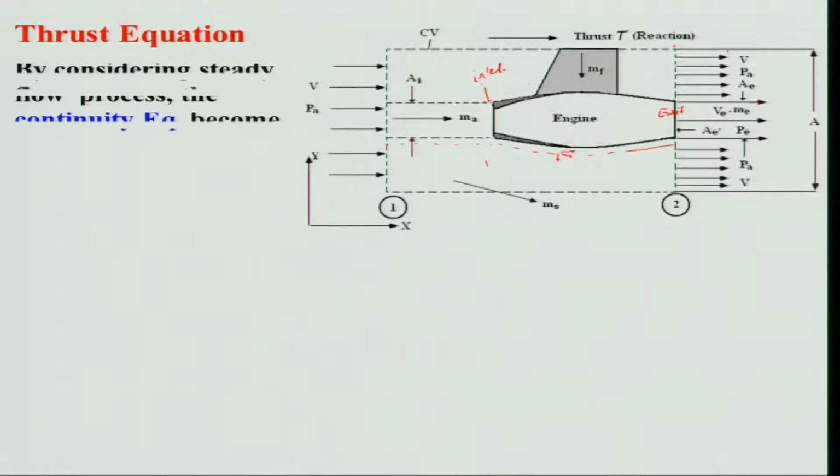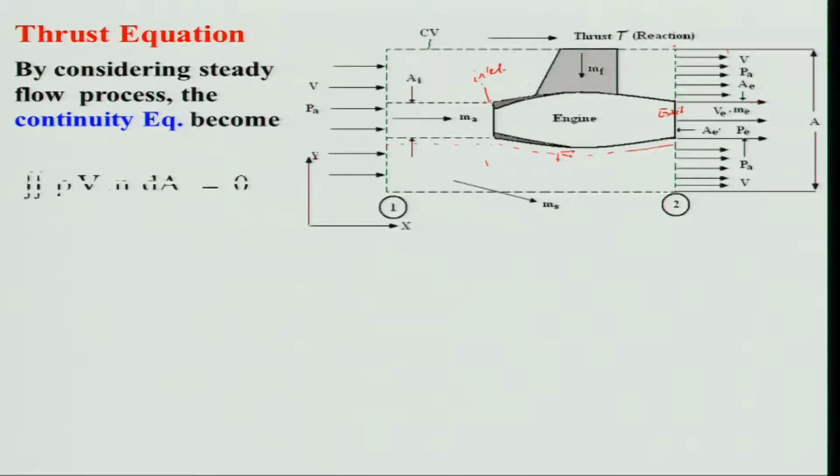So, let us now look at considering a steady flow process. The continuity equation becomes the integral of rho v dot n dA. For this control volume, first we will take the mass flow rate through the engine.